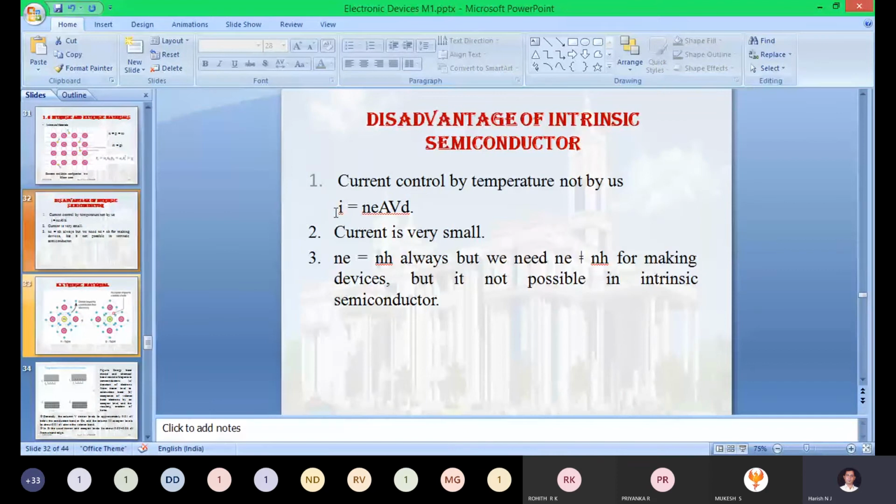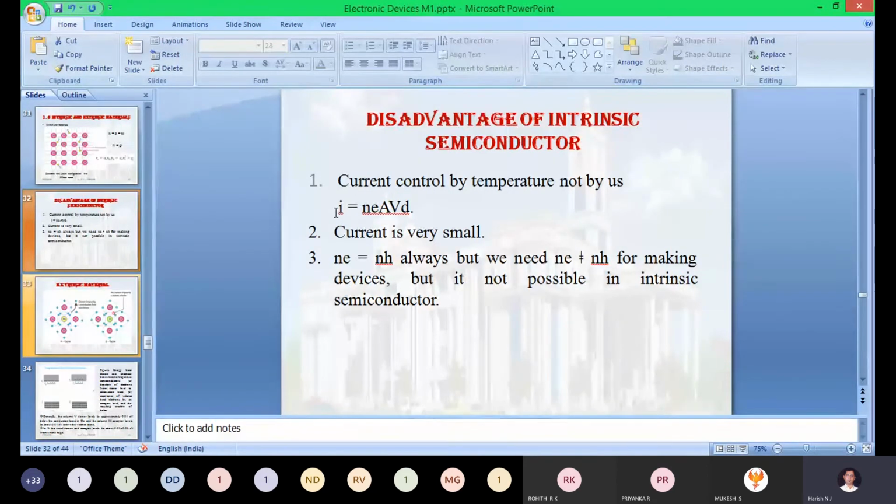The number of charge carriers created may be 42,000, or 50,000, or 60,000. That many charge carriers are created automatically, not by you. In the intrinsic case, you need not do anything, just put the element into the surroundings.